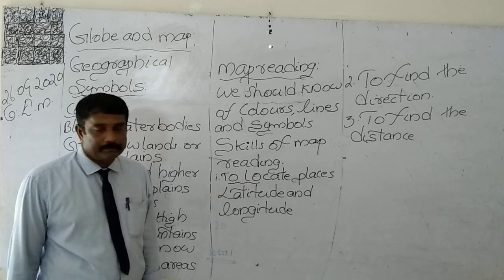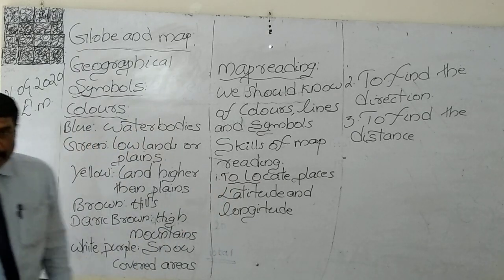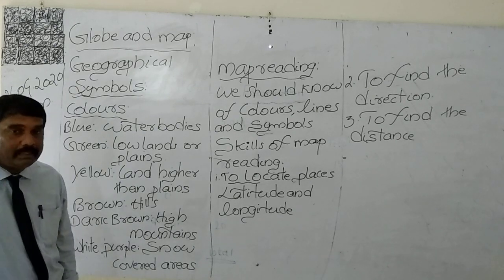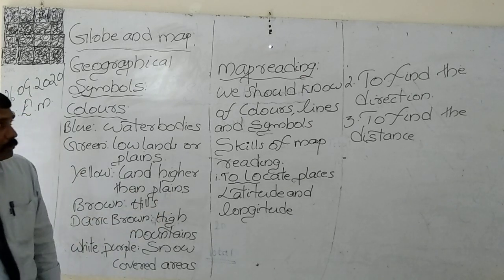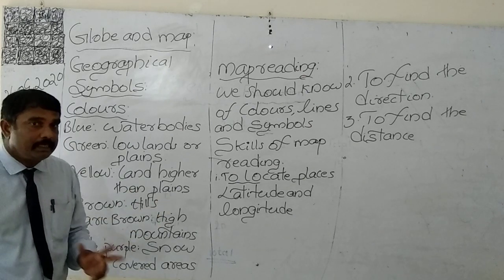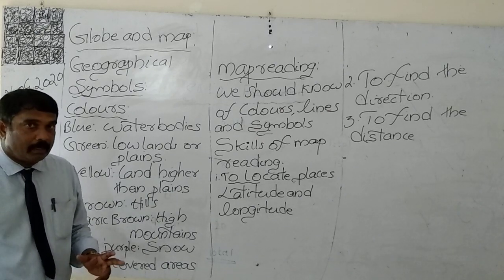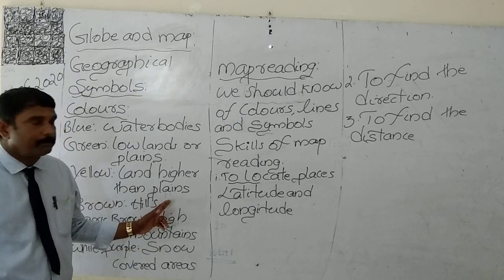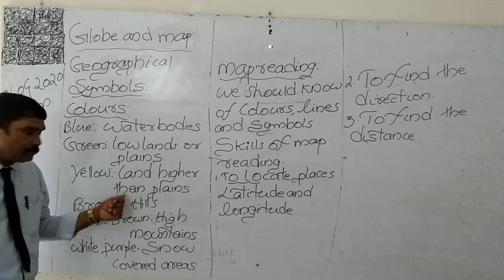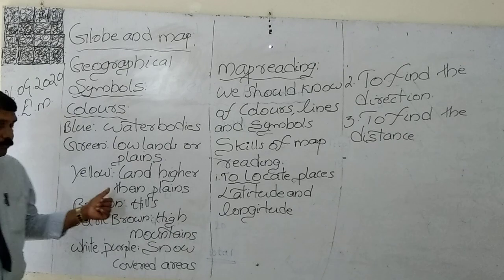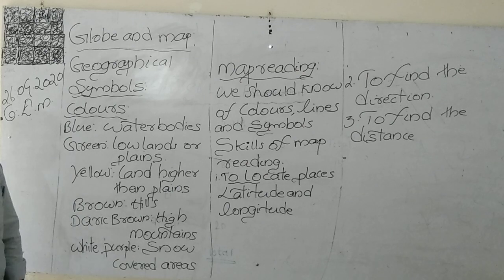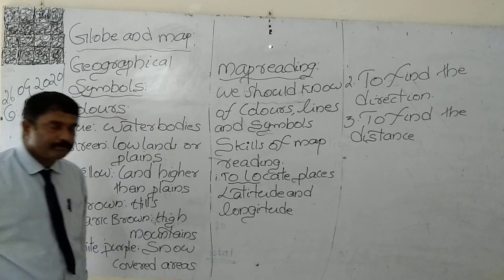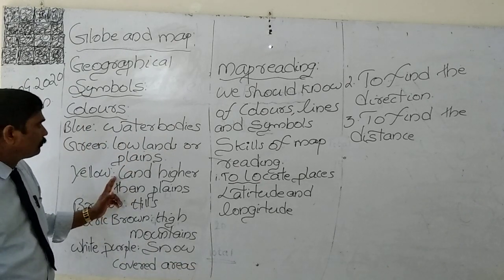While we are reading the map, we should know about different colors which are there on the map. We should have a clear idea of the different colors which we are using to describe different places on the map.